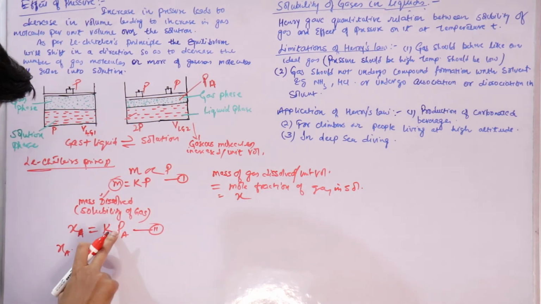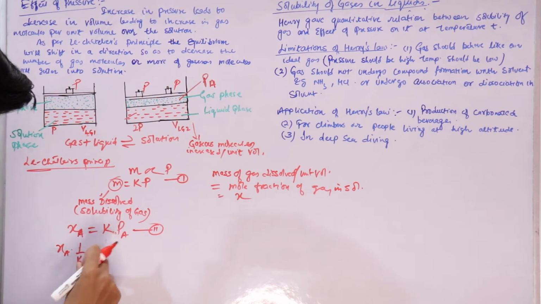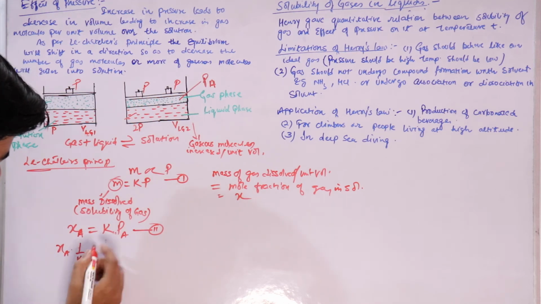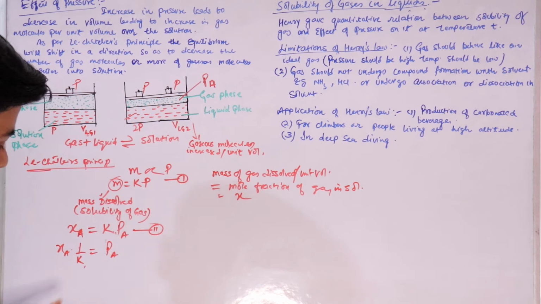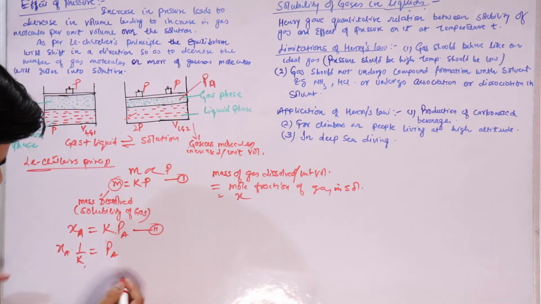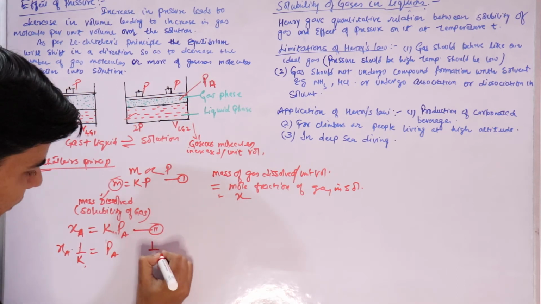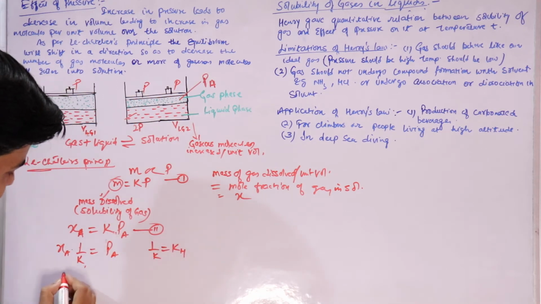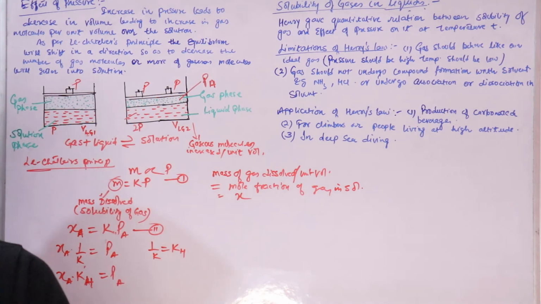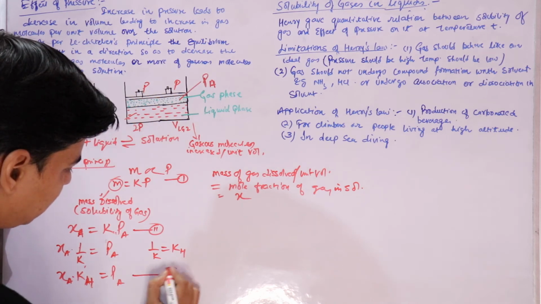Or we'll not call it Henry's constant yet, let's just call it K. If we bring this constant K, which depends on the nature of the gas and the solvent, it would be P_A, the partial pressure of the gas above the liquid surface. Now we write K as K_H, so this equation becomes K_H X_A equals P_A. This is equation number 3.